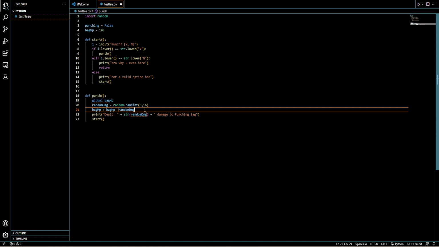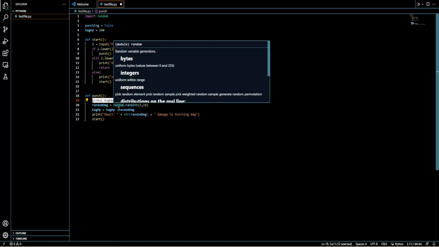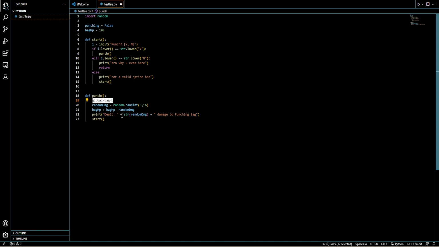And now let me pull up a bit, global bag HP. The reason that we have to do this is because otherwise we can't use this. Because this, as I said before, is global. This is a global variable because it's outside. So we'll need to say we're going to use this global variable. So if, let's say, you made one named var, you'd have to type in global var to use it inside of a function.